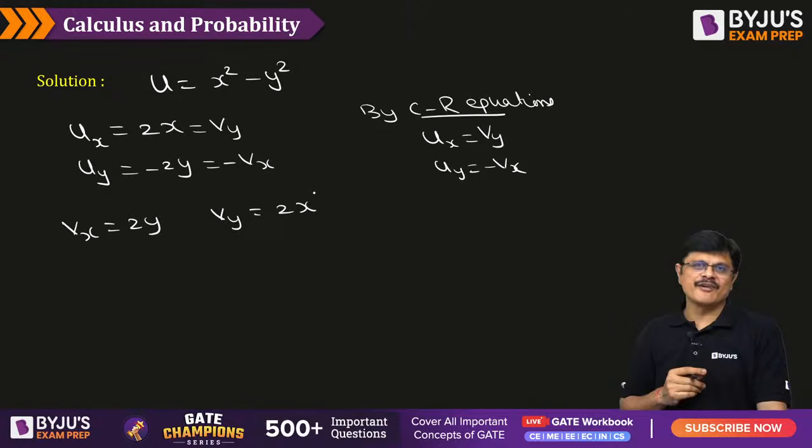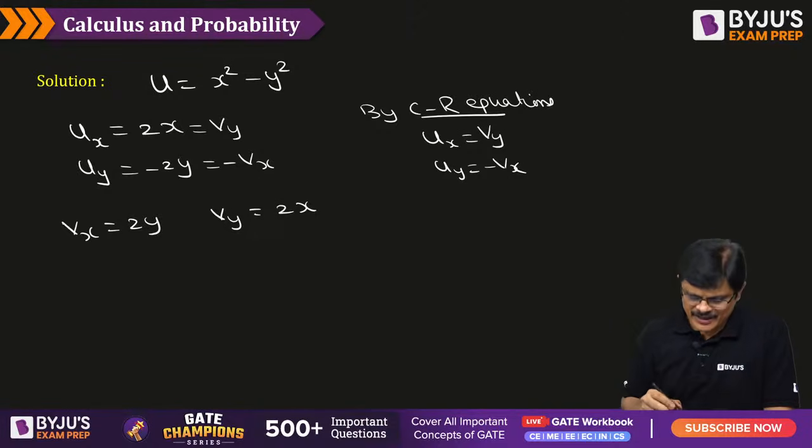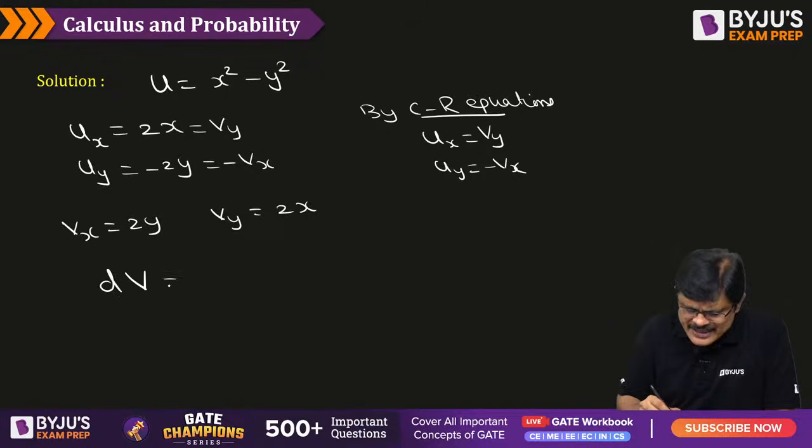There are multiple ways of handling this. I will give you one method. See, whenever you have partial derivative of v with respect to x and partial derivative of v with respect to y, and if you want to find v, actually dv is given by vx dx plus vy dy, my dear friends.